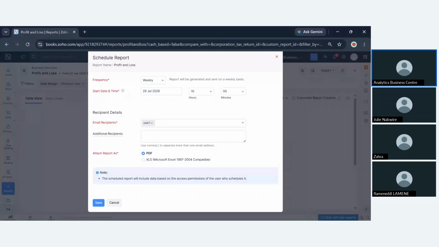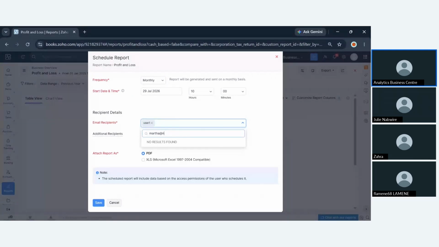So scheduling a report means it eliminates this movement of you logging into Zoho Books and then going to the reports and then having a view. So you'll be able to receive this specific report according to your frequency preference. So let's say if you want to have a view of your profit and loss monthly, you can actually go ahead and filter that. And then this specific report will reflect in your email. So you're going to choose under email recipients, you're going to choose your email.